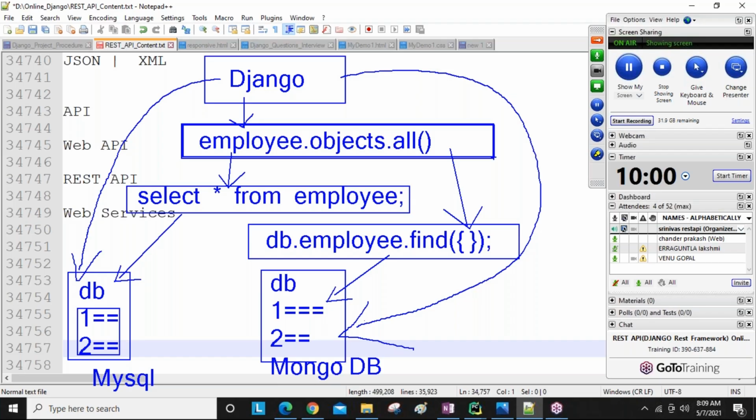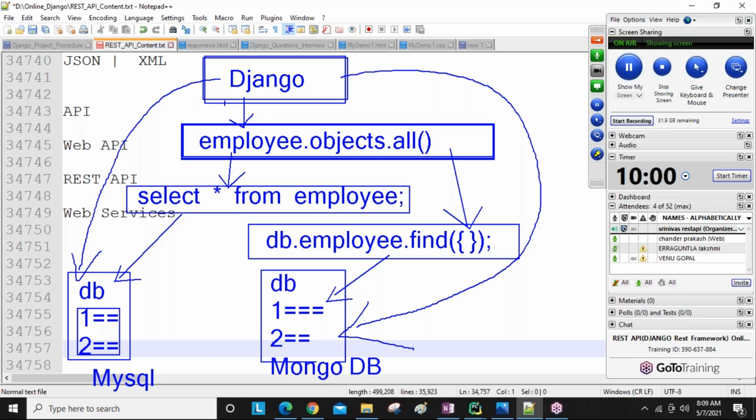I mean, do we need to learn these Django ORM queries separately, sir? No, no. When you are learning Django, you get all these things. Our Django faculty teaches all of this. You need not learn it separately. ORM queries are a part of Django only.